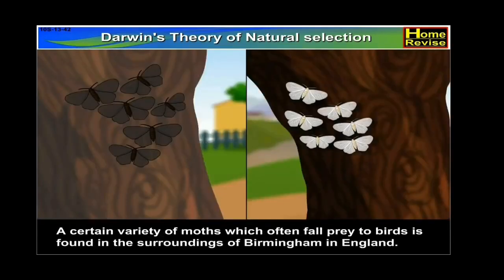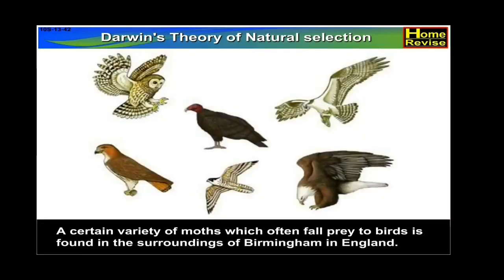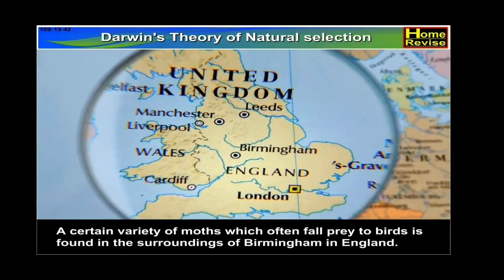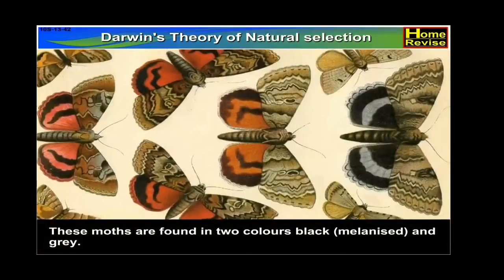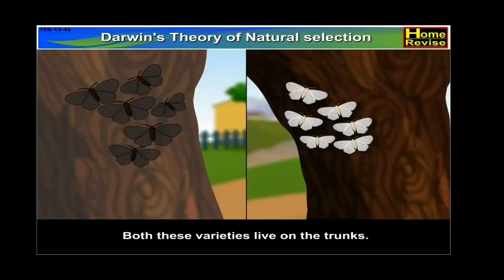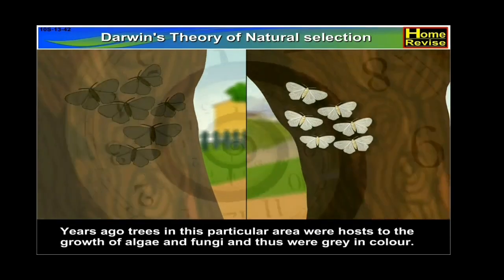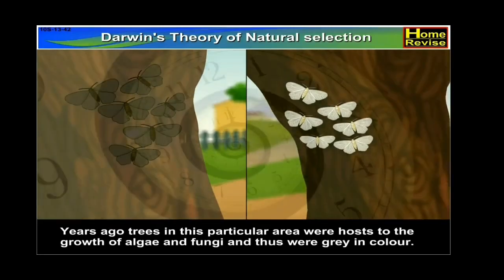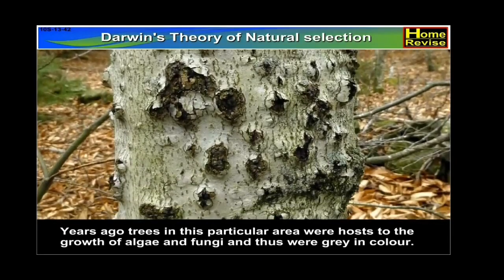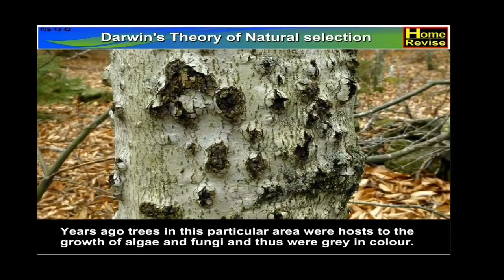A certain variety of moths which often fall prey to birds is found in the surroundings of Birmingham in England. These moths are found in two colors, black, that is melanized, and grey. Both these varieties live on the trunks. Years ago, trees in this particular area were hosts to the growth of algae and fungi and thus were grey in color.